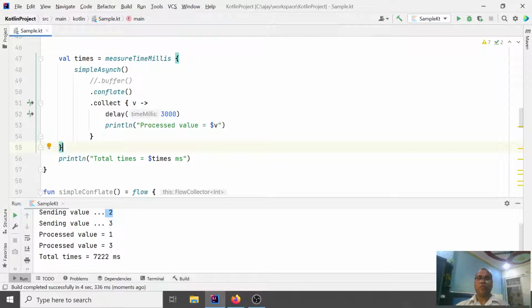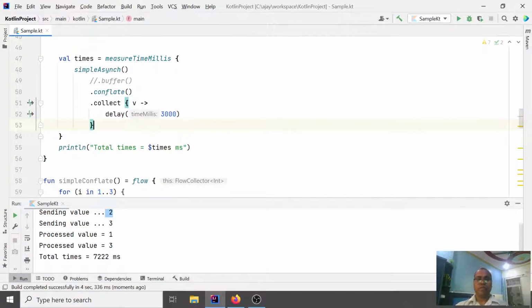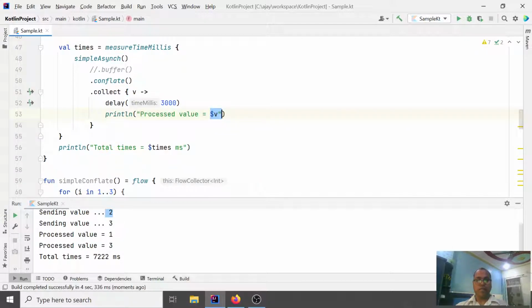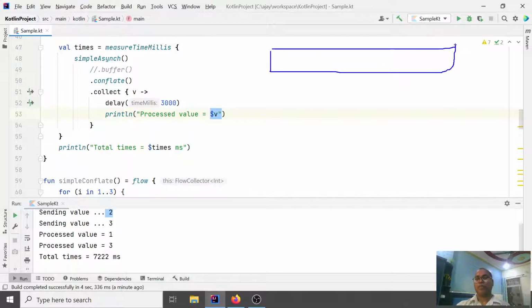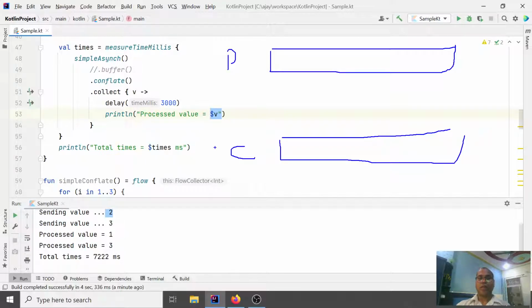So, the first time they receive one value. Okay, sorry, that's the example here. Your flow is sending data, and your collector is collecting the data here. So whenever the collector says collect, after waiting 1 second, the flow sends one data to the collector, and the collector waits here